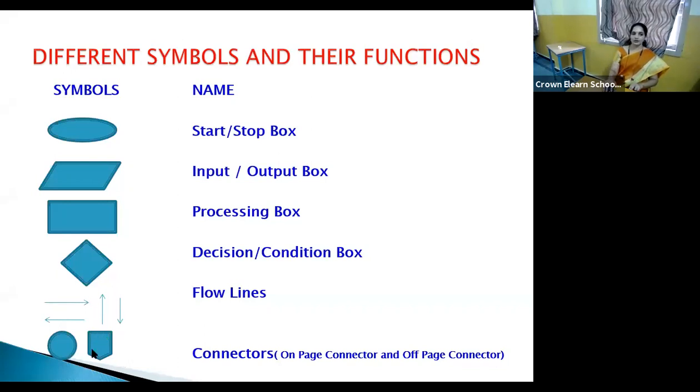Okay, so to show the connectivity, we use this off-page connector, and of course these connectors will be labeled using alphabets or numbers. So wherever you end, the continuation label will be the same. Okay, in that way, I have already explained yesterday. These are the different symbols and their functions. You all must be familiar with them, so that drawing a flow chart becomes a very simple and easier task.